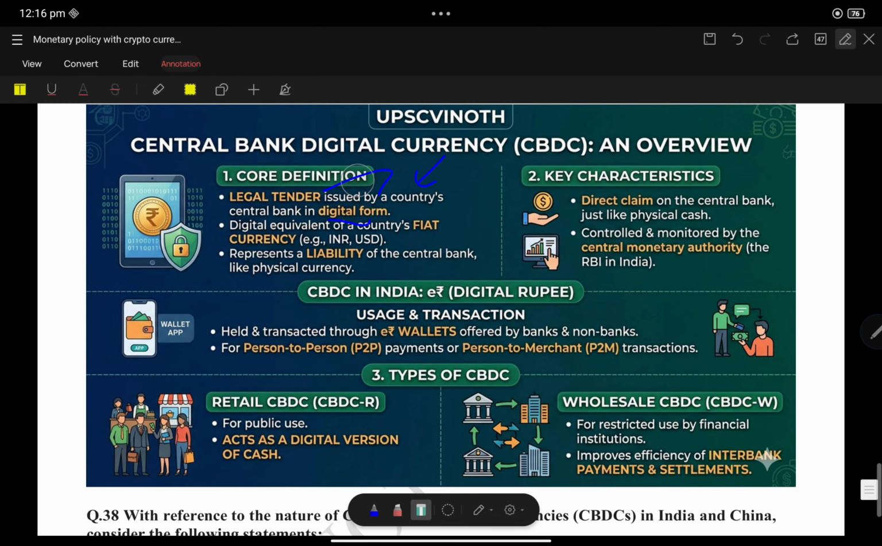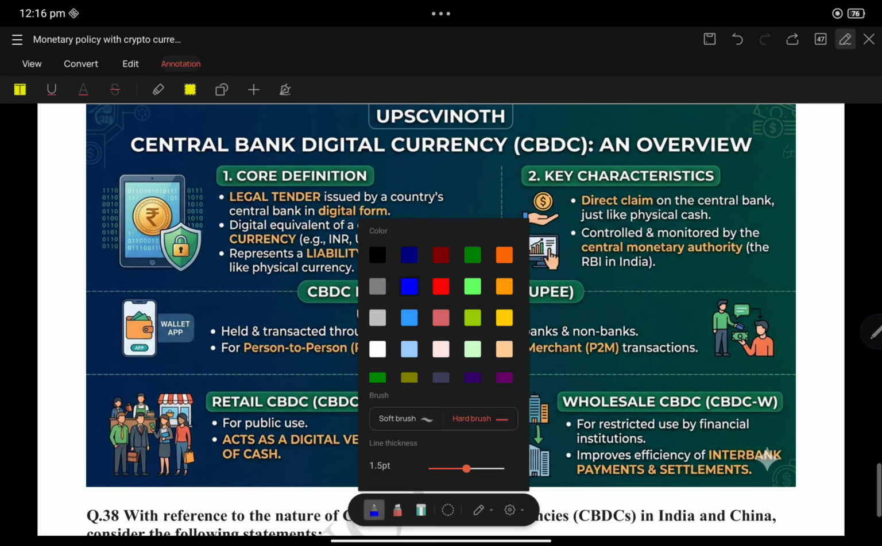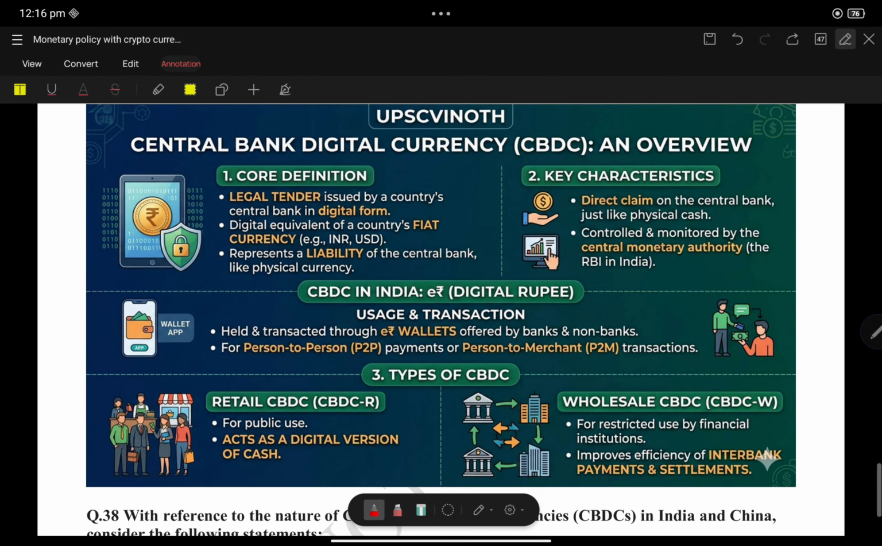So, yes, core definition. What is the core definition? A central bank digital currency is a legal tender issued by the country's central bank in digital form, the digital equivalent of the country's fiat currency. Yes, one CBDC is equal to one rupee, like that. It represents a liability of the central bank. Yes, the liability belongs to the central bank. Direct claims on the central bank, just like physical cash, controlled and monitored by the central monetary authority, like the RBI in India.